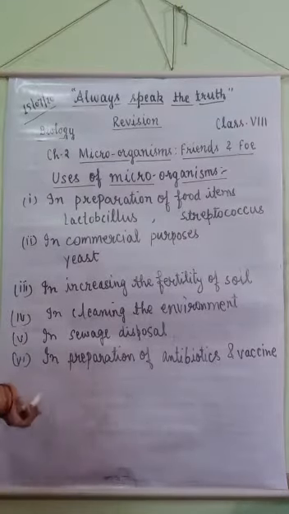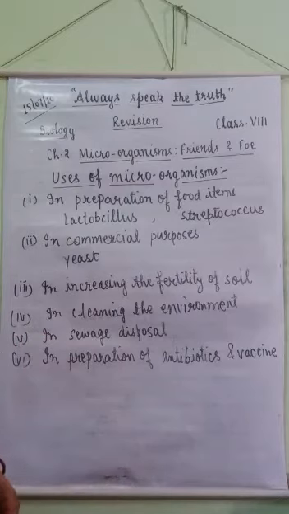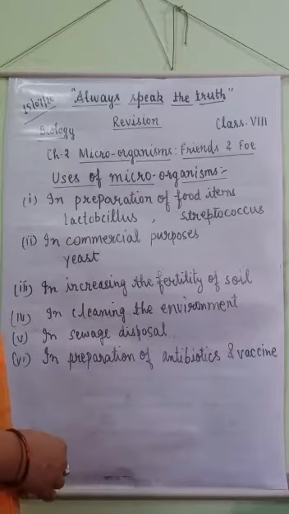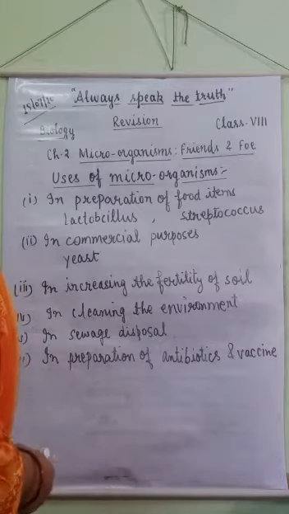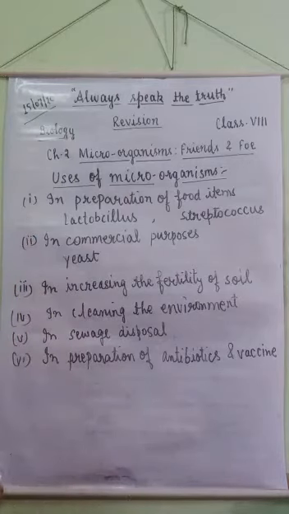Microorganisms are also used in the preparation of antibiotics and vaccines. Antibiotics kill or stop the growth of disease-causing microorganisms. The antibiotic penicillin was discovered by scientist Alexander Fleming in 1928.